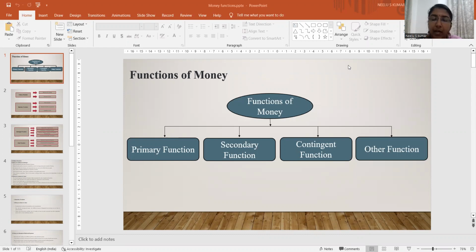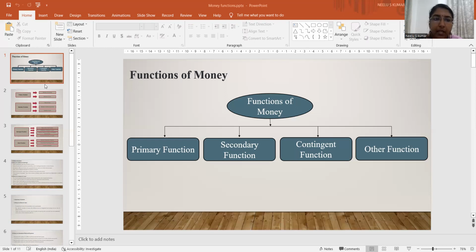So let's see the functions of money. For our convenience, generally, the functions of money have been divided into four different categories. There is a primary function, secondary function, contingent function, and other functions. So let's see one by one.